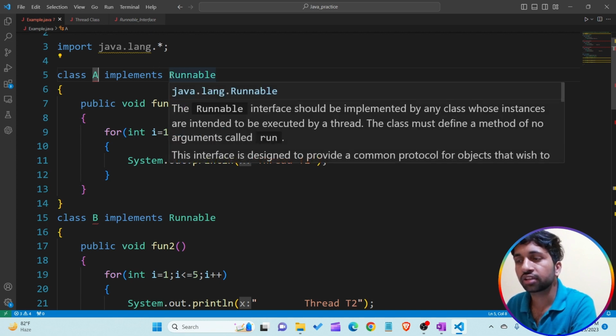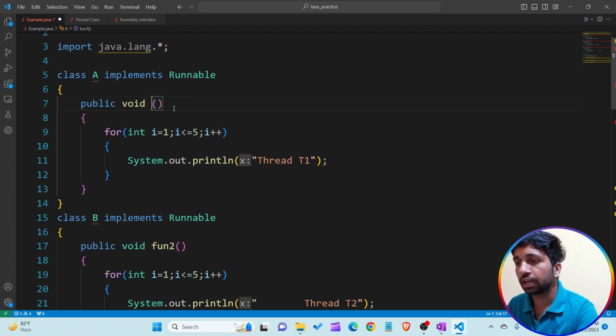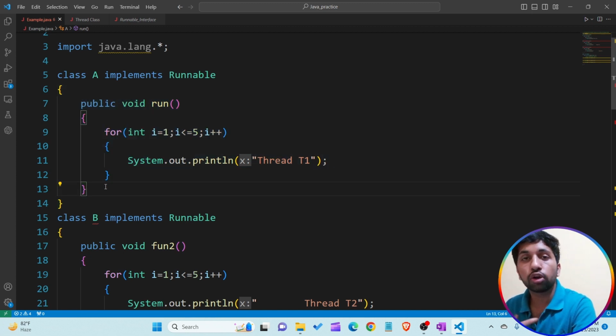The Runnable interface contains only a single method, known as the run method. So it is our responsibility to give the body for the run method. I'm removing the fun method and writing the run method. In this way, class A implements the Runnable interface, and the method contained in the Runnable interface is implemented by class A. This run method contains the code we want to execute with the help of thread T1.